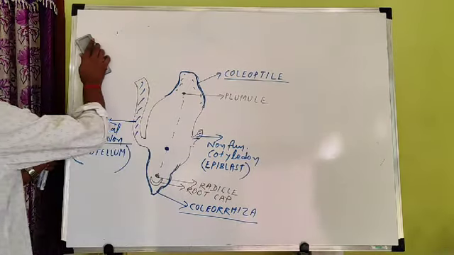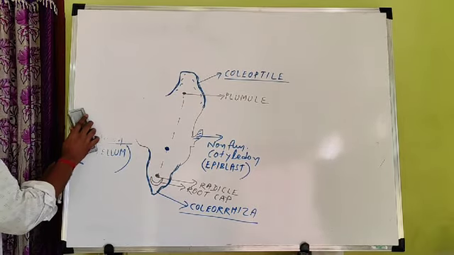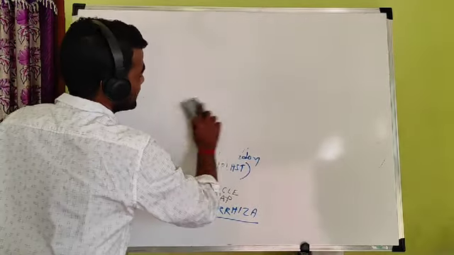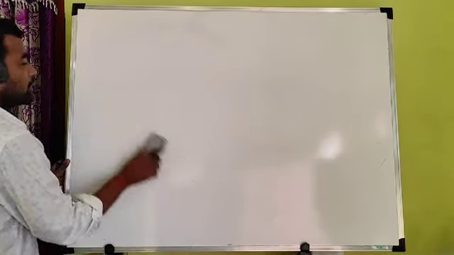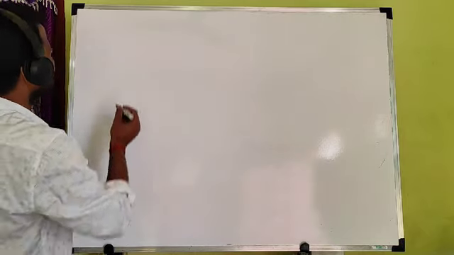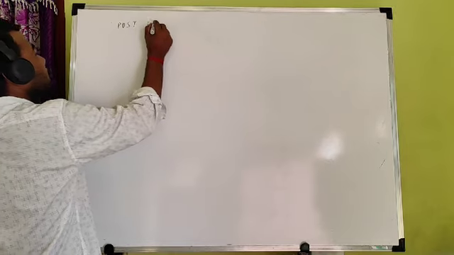So now our post-fertilization event is completed. We started with post-fertilization events. Post-fertilization means after fertilization. What are the events taking place after fertilization? Now we will move to our post-fertilization structures. Two structures are also formed after fertilization. Now come to post-fertilization structures.